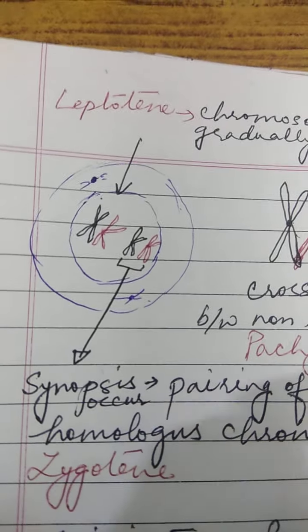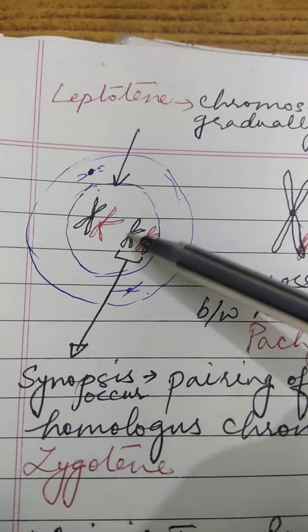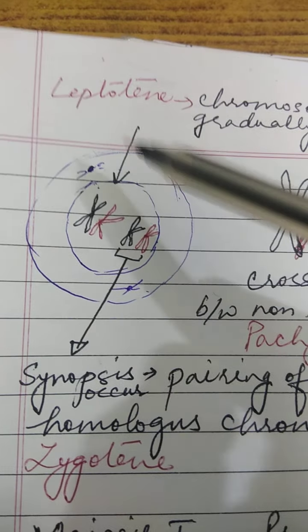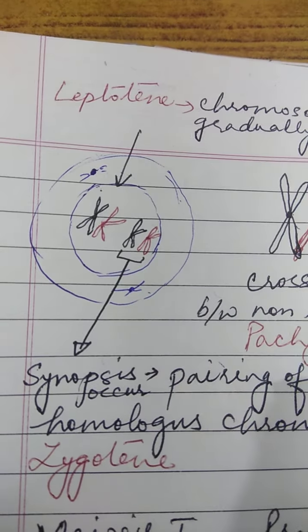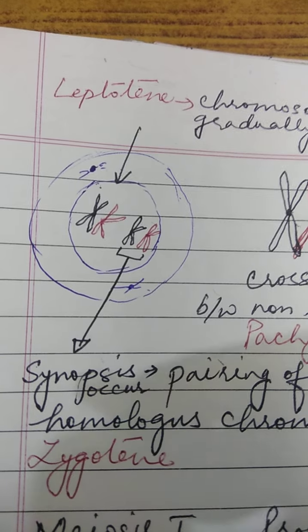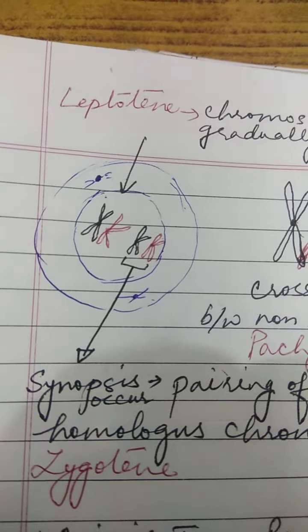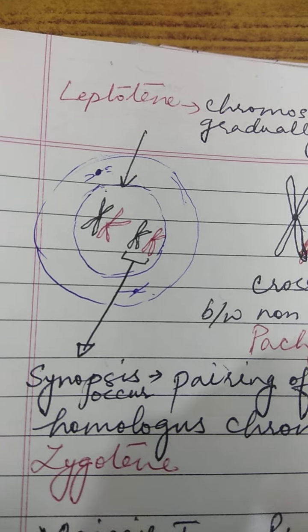Then the nuclear membrane starts disappearing, and the centrioles in the centrosome split and move towards opposite poles.